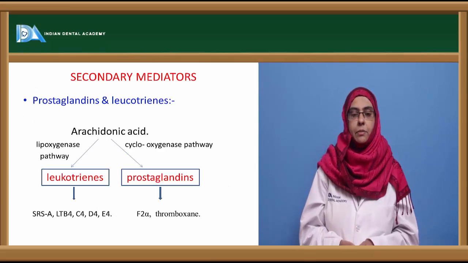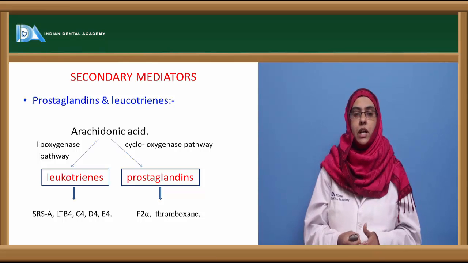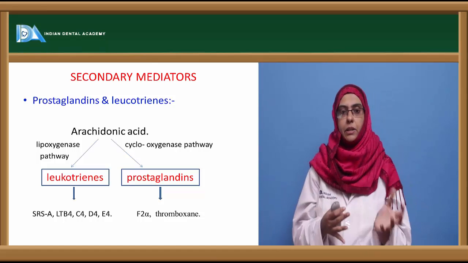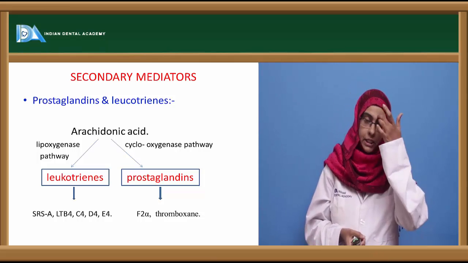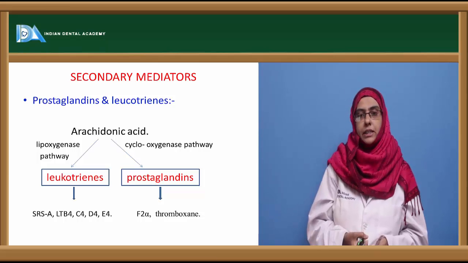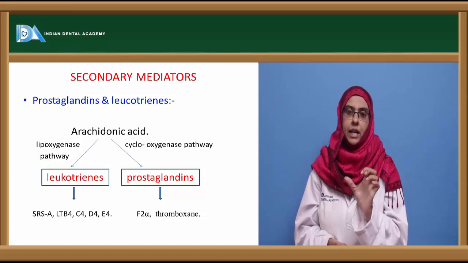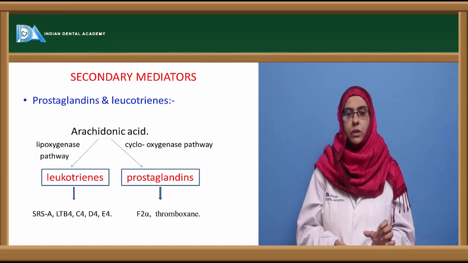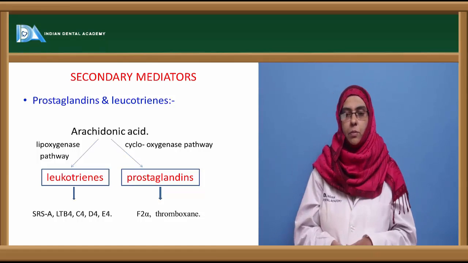Now coming to the secondary mediators. As already discussed, these mediators are produced upon the entry of the shocking dose. So they are not already prepared and kept in the granules, but are produced during the degranulation process. They are called prostaglandins and leukotrienes, and these are produced from the same substance, arachidonic acid, via different pathways. The lipoxygenase pathway produces the leukotrienes, whereas the cyclooxygenase pathway produces the prostaglandins.